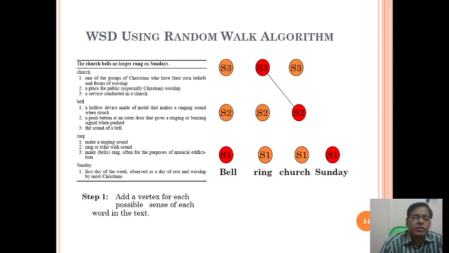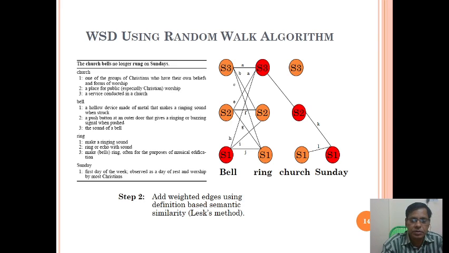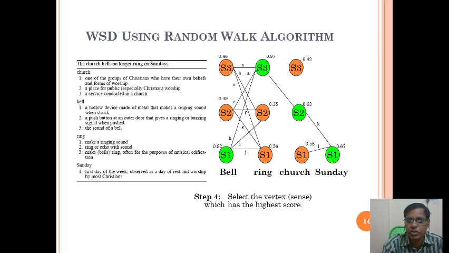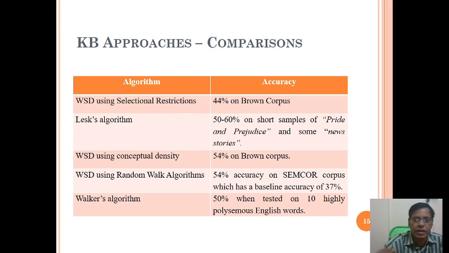Add a vertex for each possible sense of each word in the text. Here, see how the words are communicating. Add weighted edges using definition-based semantic similarity. See how it is going to communicate between the sentence words, S1, S2, S3. Okay, like that.